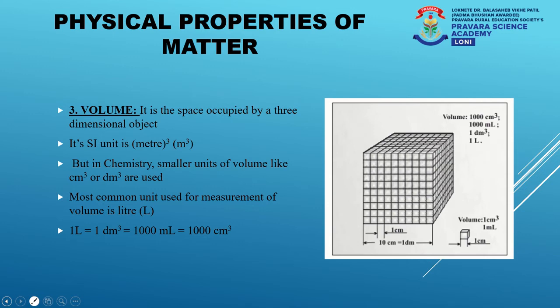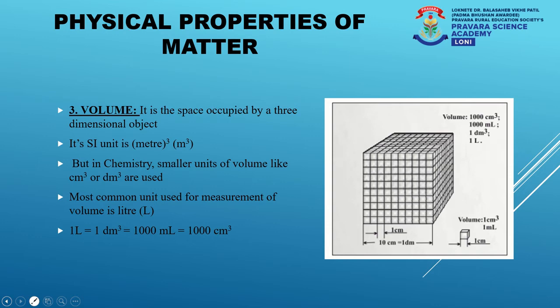Suppose we have cubes which are arranged in a given manner as shown in the figure. The dimensions of these cubes are 1 centimeter into 1 centimeter into 1 centimeter, that is, its length, breadth, and height are all 1 centimeter. So the volume of that one individual cube becomes 1 centimeter cube, and this is nothing but 1 ml.